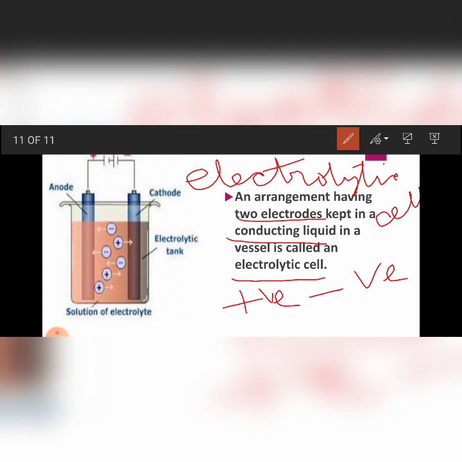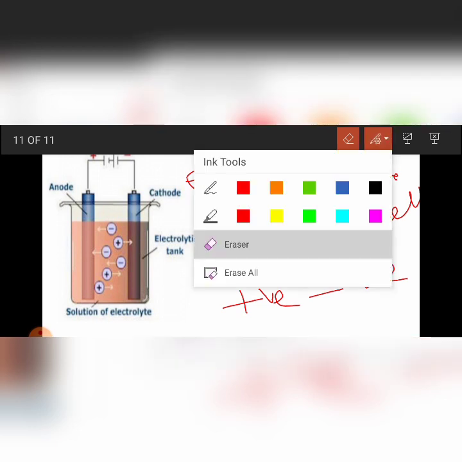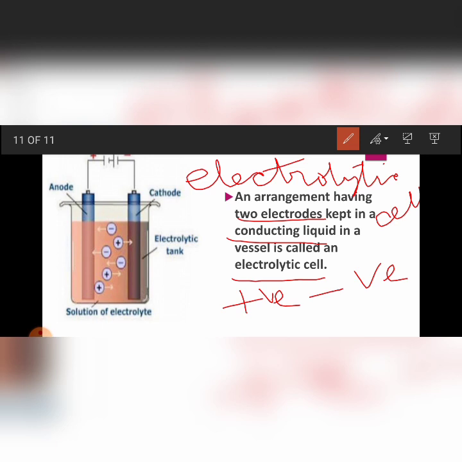See this in this diagram, you can see this is an electrolytic cell. Here you can see these two are electrodes. This is the anode because this electrode is connected to the positive terminal of the battery, and this is the cathode because this electrode is connected to the negative terminal of the battery.